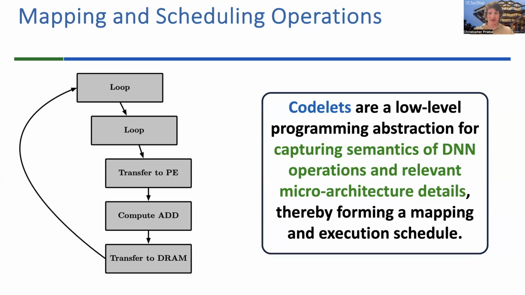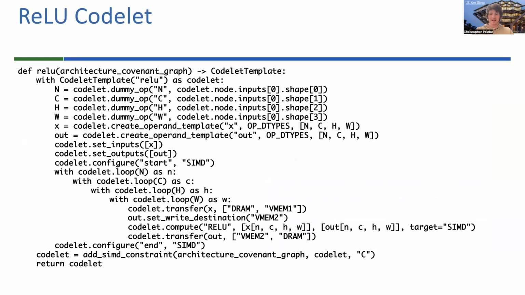Codelets are a low-level programming abstraction, and they specifically use details from the architecture covenant graph, like the memories, the interconnects, and the compute nodes, to represent how we can do these operations, thereby forming a schedule for our high-level algorithms on our architecture. Here I have an example codelet for ArrayLu on a 4-dimensional input. This codelet is represented as a Python function that takes in the architecture covenant graph and outputs a template that will be instantiated during compilation.